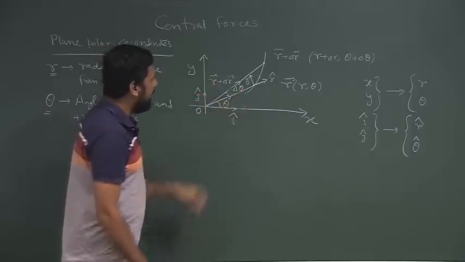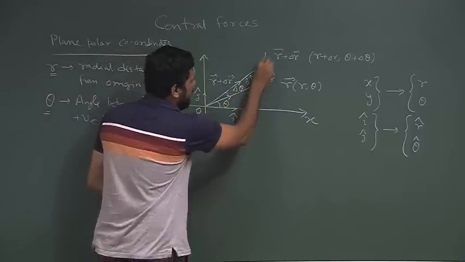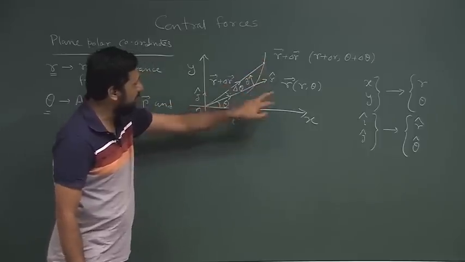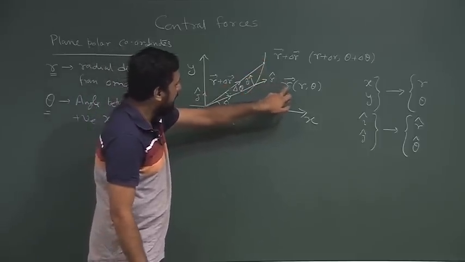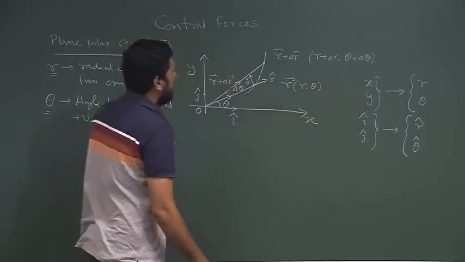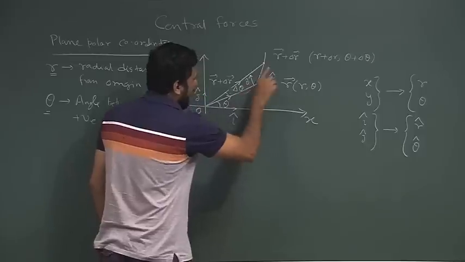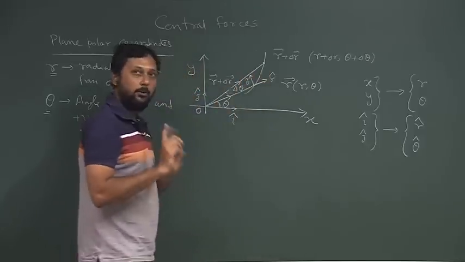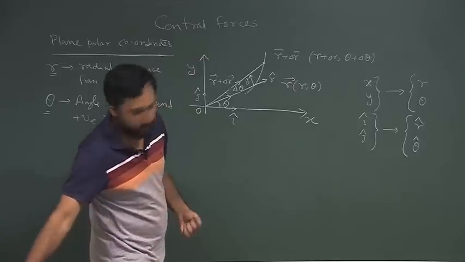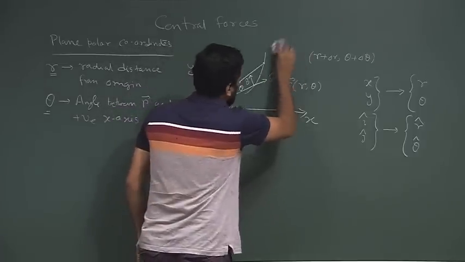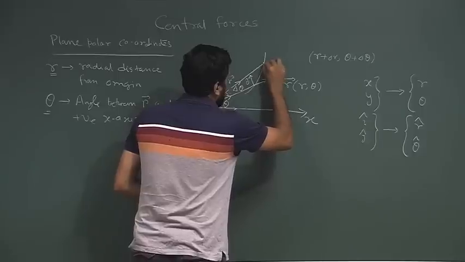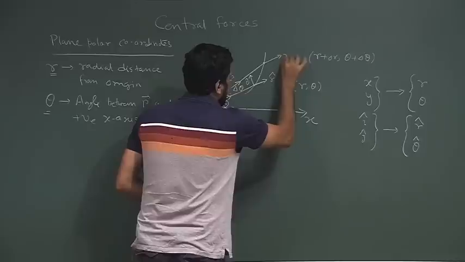But here, as we move along the trajectory of the particle, let us say when we go from r, theta to r plus dr and theta plus d theta, the direction of these unit vectors also changes. At this particular point, if we try to draw the unit vectors, we see that it is a new r cap.